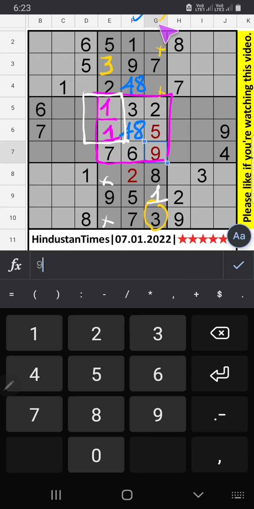Column G, 2 numbers are remaining, 4 and 6. Second row, we have 6. So 6 can't come in this cell. Then 6 is confirmed here. Then 4 is here. Since 4 is here, so 4 can't come in this cell. Then 4 is here. Then 8 is confirmed here.